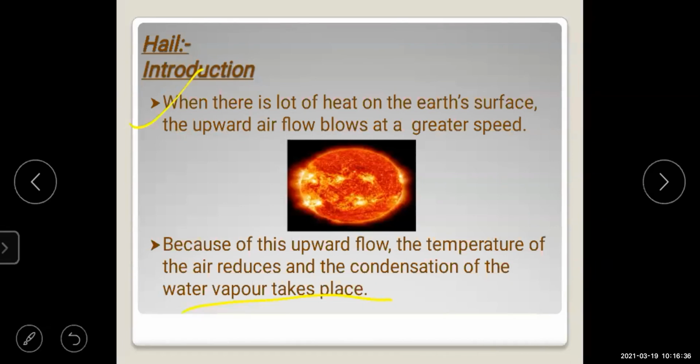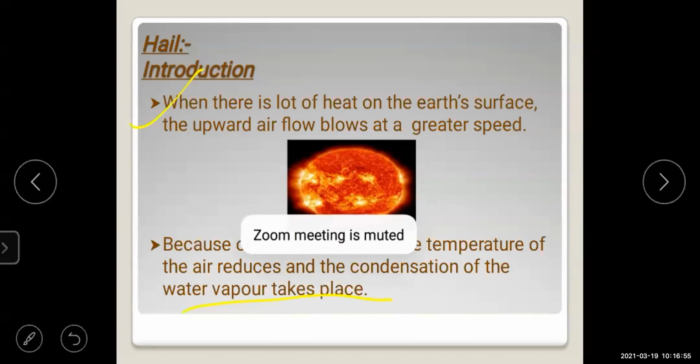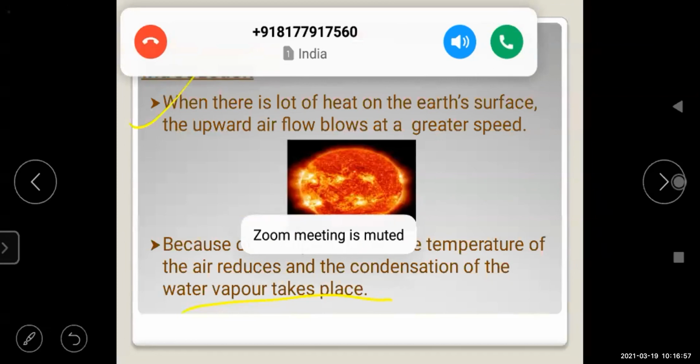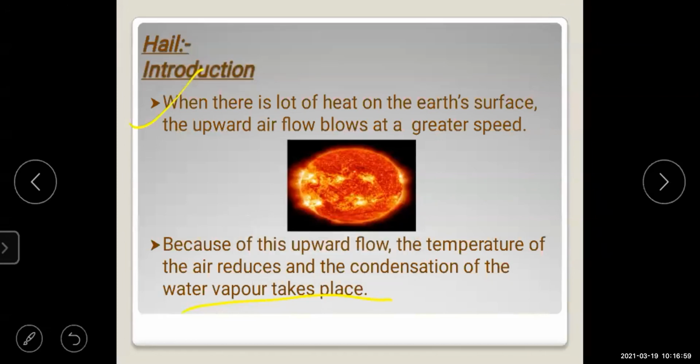So here what we have understood: when the temperature is very high, the air blows in the upward direction at a greater speed. Because of this flow, the temperature of the air reduces, and the condensation of the water vapor takes place. So this is about the hail.